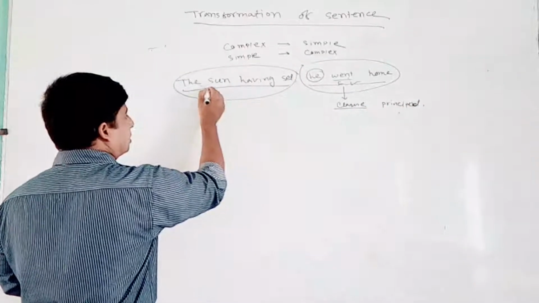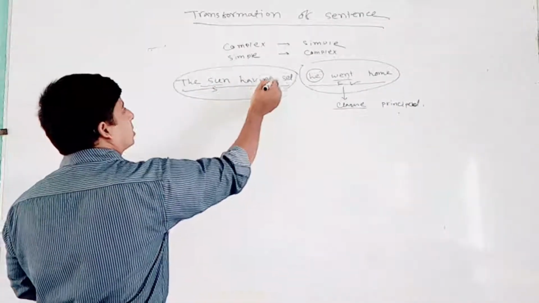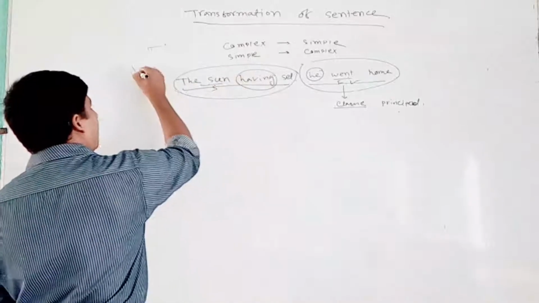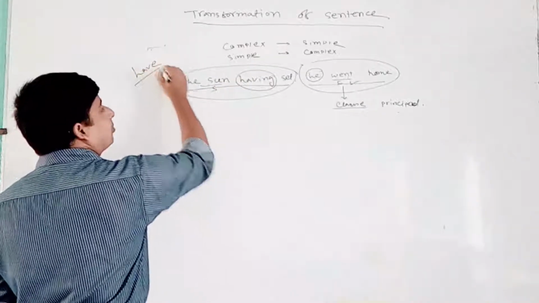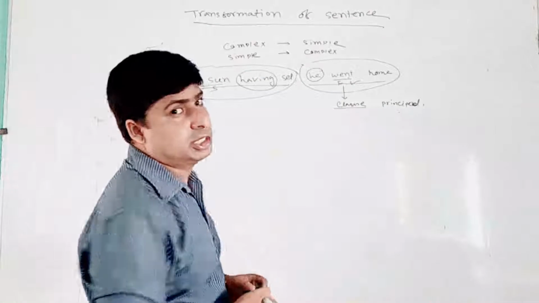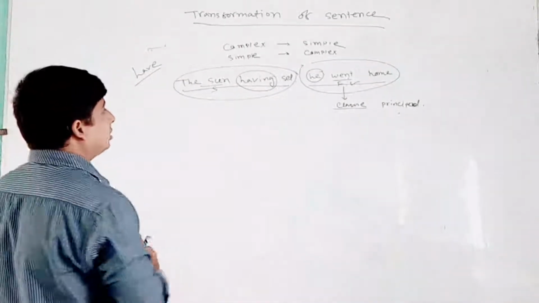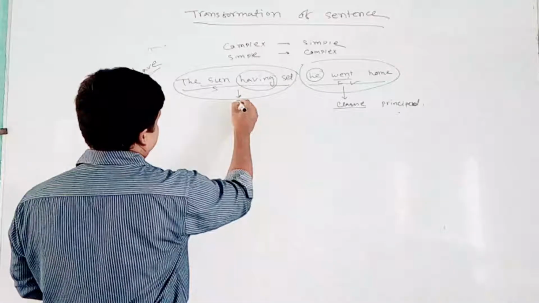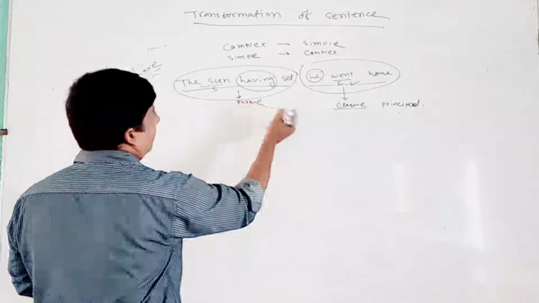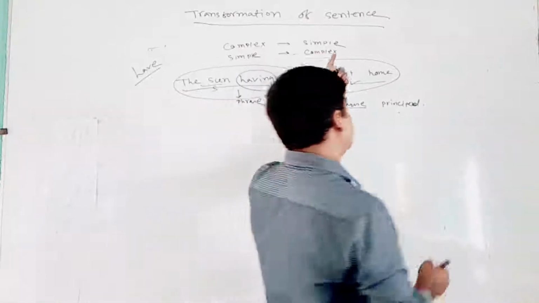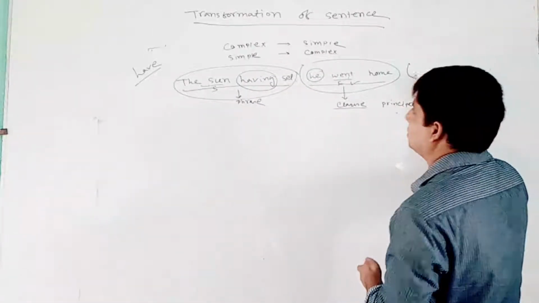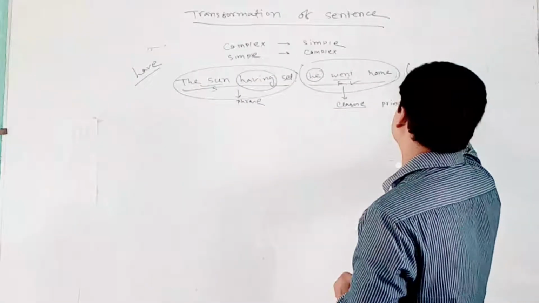"The son" is taken as a subject, but "having" is not a verb. "Have" is a verb, but "having" is not. It's a non-finite verb, but I need a finite verb. So I found here is a phrase and a clause. So this one is a simple sentence. Let's make it complex.